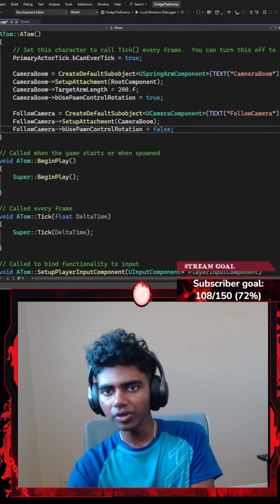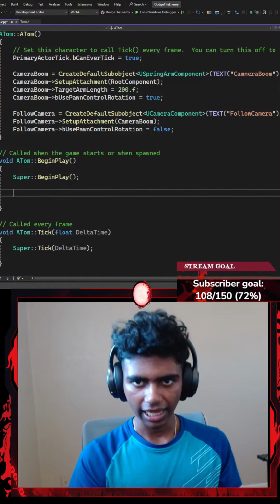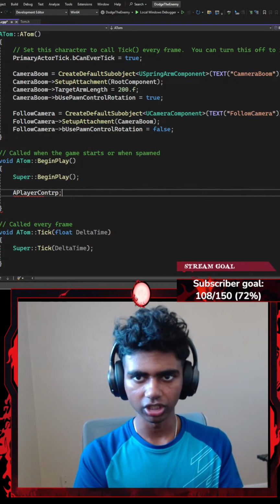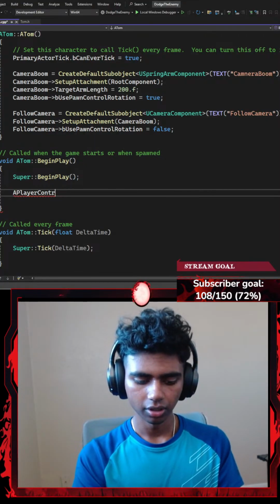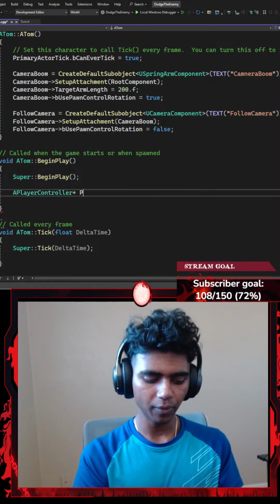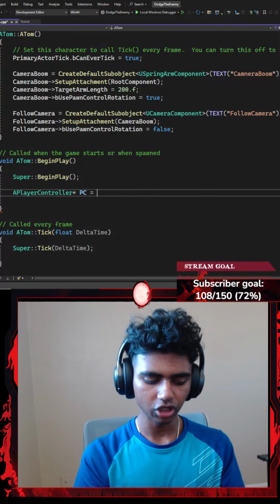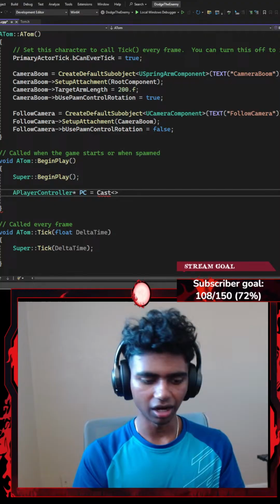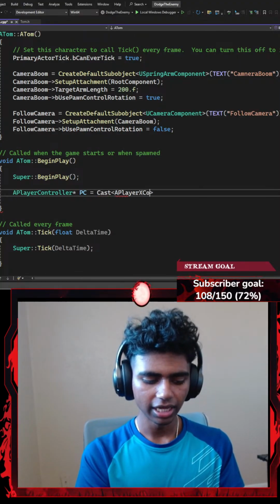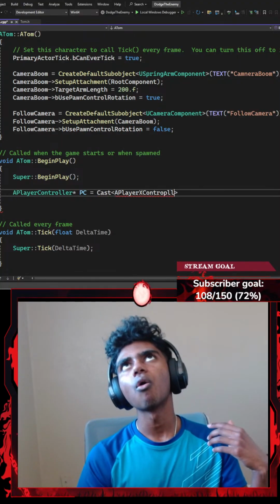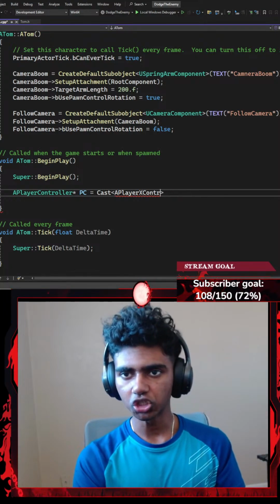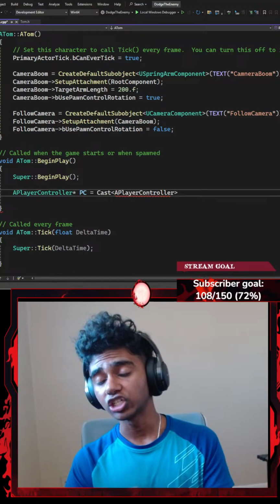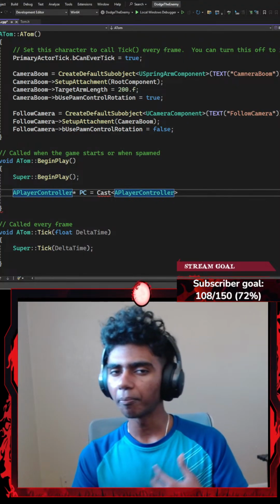Finally, once I'm done with that part, I'm gonna go under my begin play and get my player's controller. I'm gonna go with something like a player controller, which is going to be represented by a pointer called something like PC. That is going to be equal to cast. The reason I cast it is to check which player controller am I talking about, because in one program I could have more than one character, more than one actor, more than one pawn.